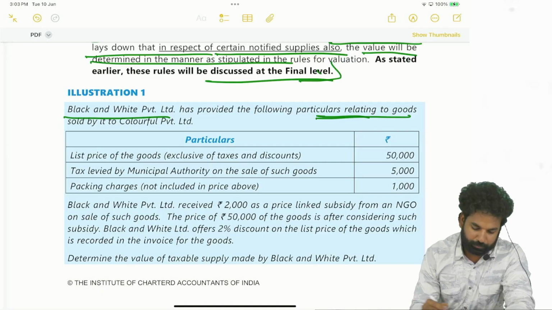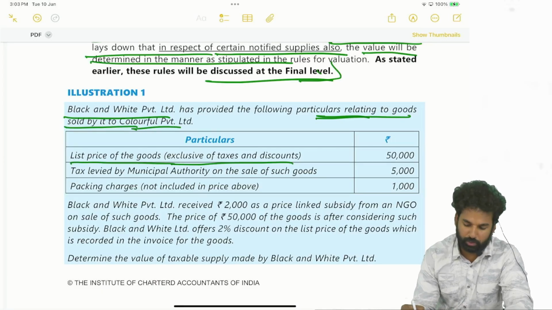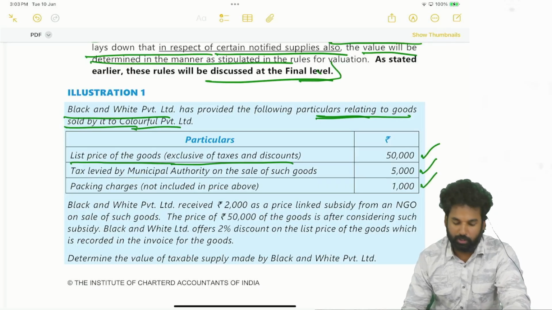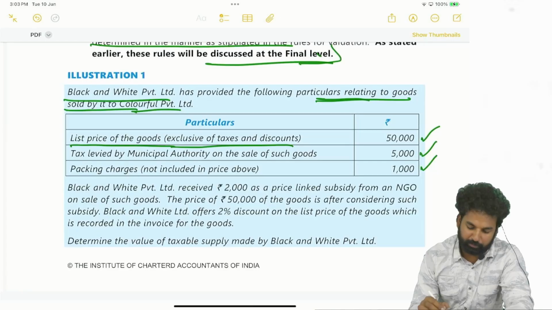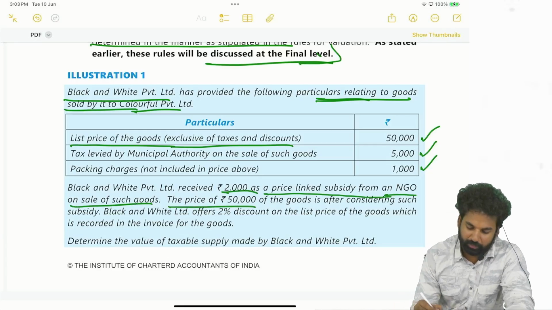Goods sold by it to Colorful Private Limited. List price of the goods exclusive of taxes and discounts is 50,000. Taxes levied by municipal authority on sale of such goods is 5,000. Packing charges not included in the price above, 1,000 rupees. Black and White Private Limited received 2,000 as price linked subsidy from an NGO on sale of such goods. The price of 50,000 of the goods is after considering such subsidy.